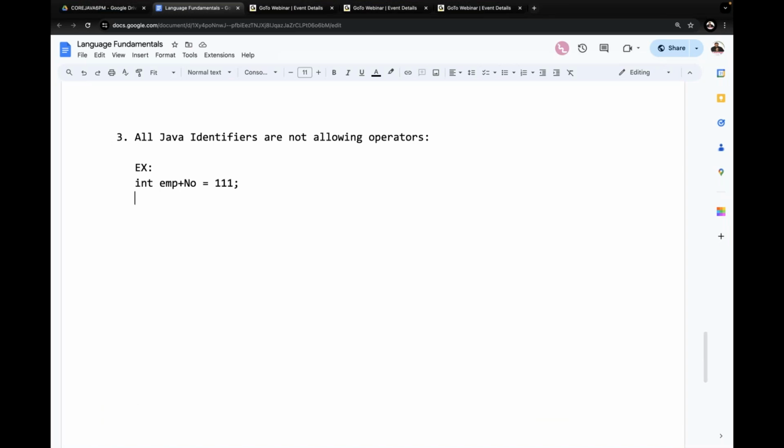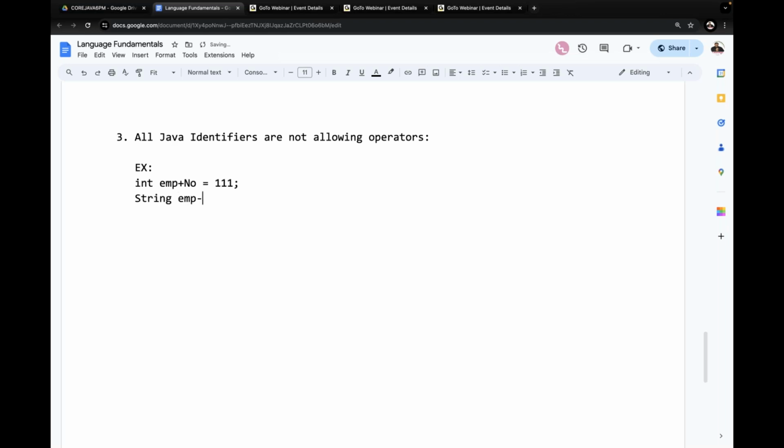All the Java identifiers do not allow operators. Int emp plus no is equal to 111. Observe carefully.